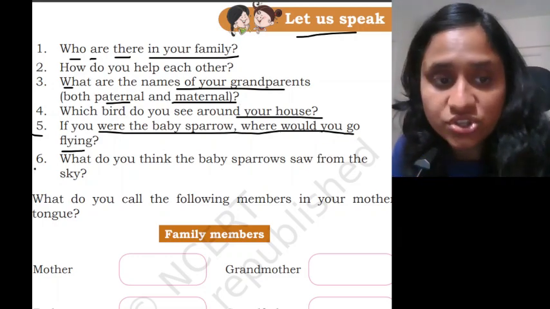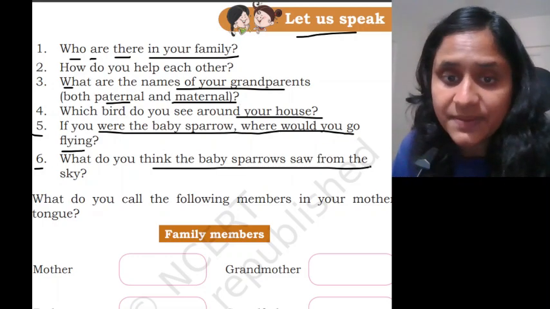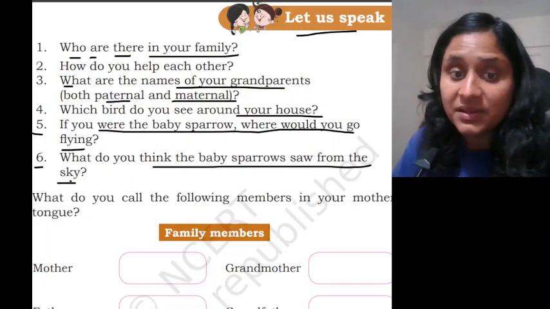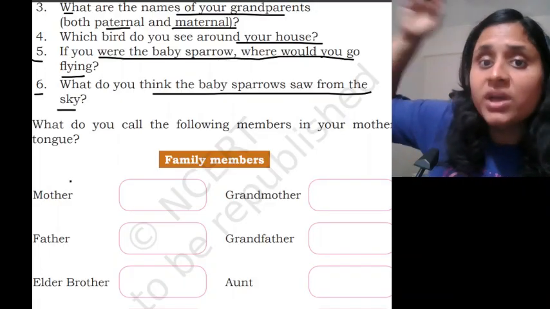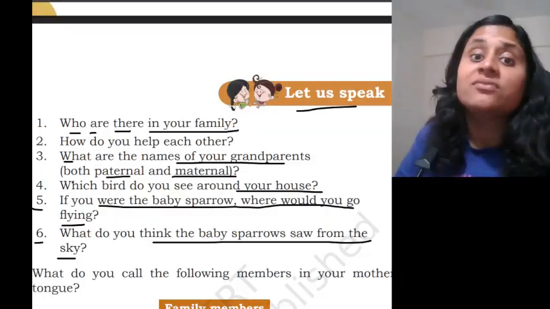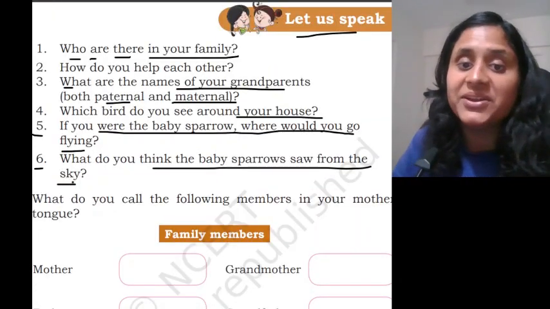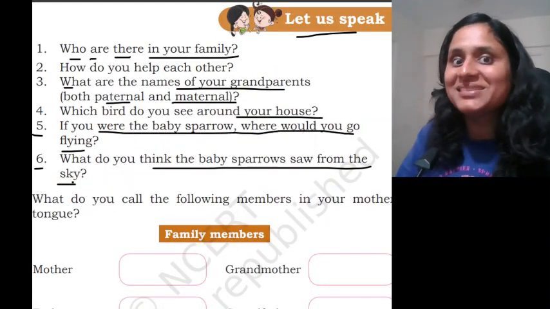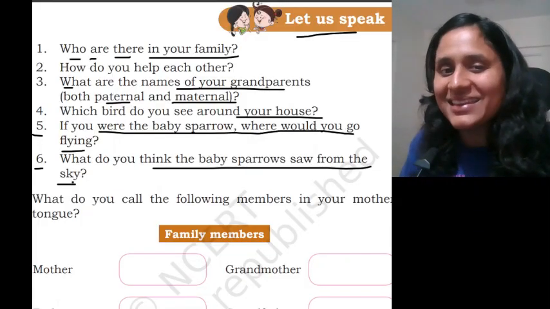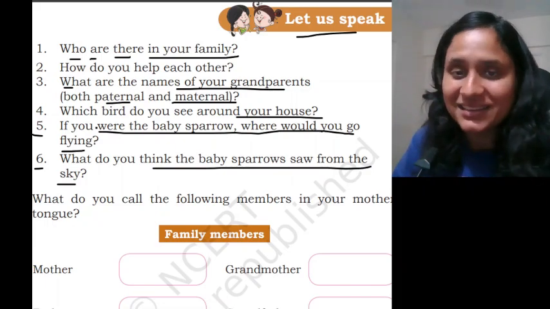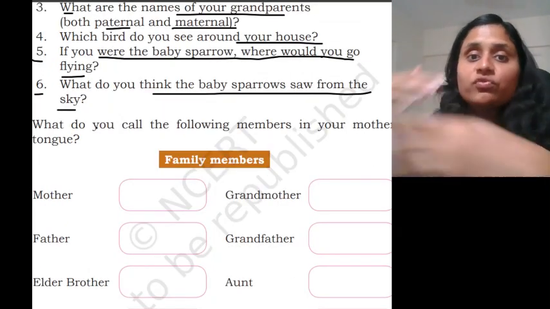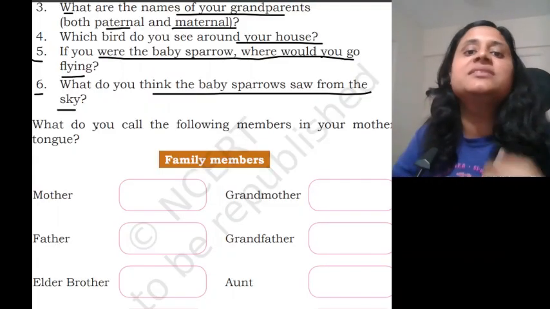Okay. The next question is, what do you think the baby sparrows saw from the sky? For example, the baby sparrows are now in the sky. What do you think they are able to see from the sky? Maybe they are able to see you and your family happy and enjoying together outside having a picnic, right? Or maybe they are able to see many cars moving on roads with a high speed.